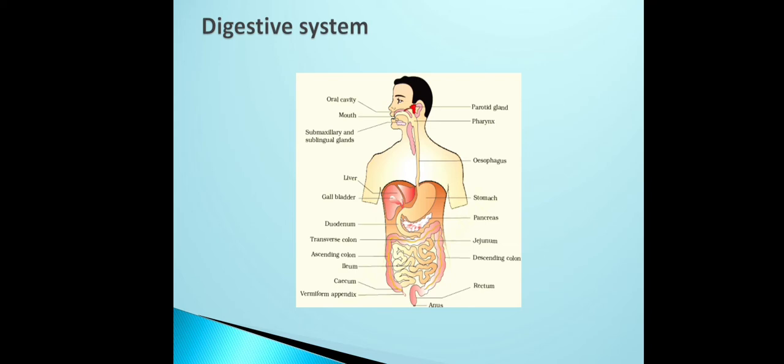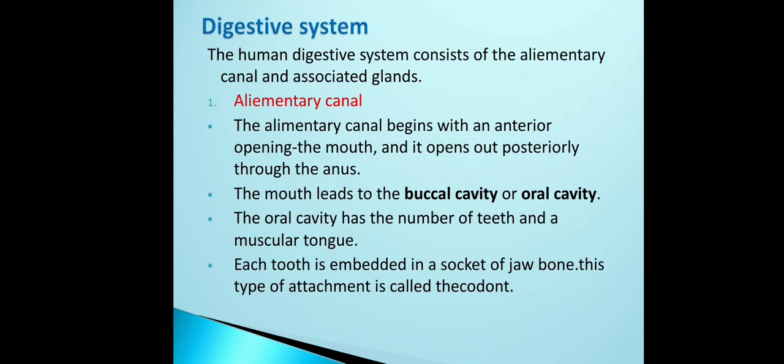It starts with the mouth. The anterior part is going to start with the mouth, and then the mouth leads to the buccal cavity. That buccal cavity has the roof and floor. Then it is bordered with a number of teeth, and the oral cavity consists of the floor.